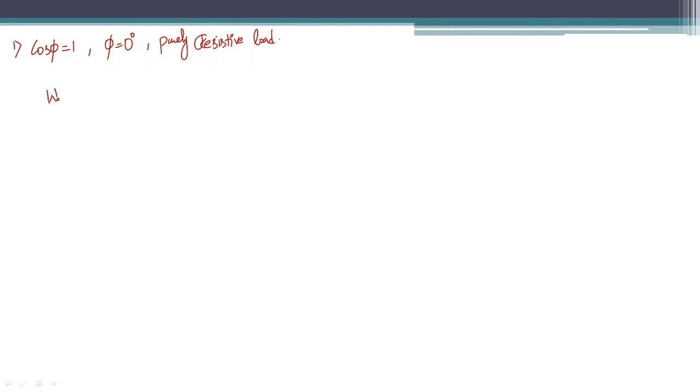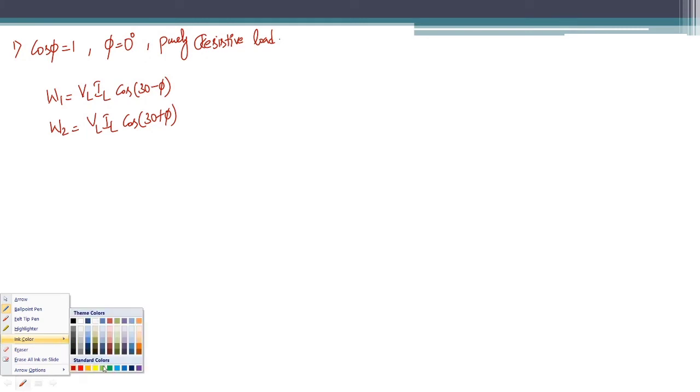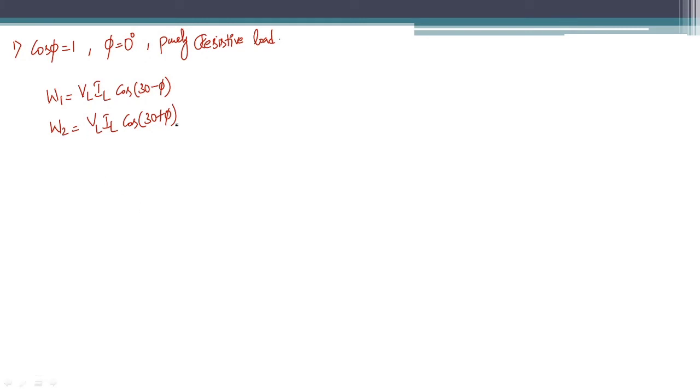So W1 is given by, just now we have seen, VL IL cos 30 minus phi, and W2 is equal to VL IL cos 30 plus phi. Let us change the color of the ink.